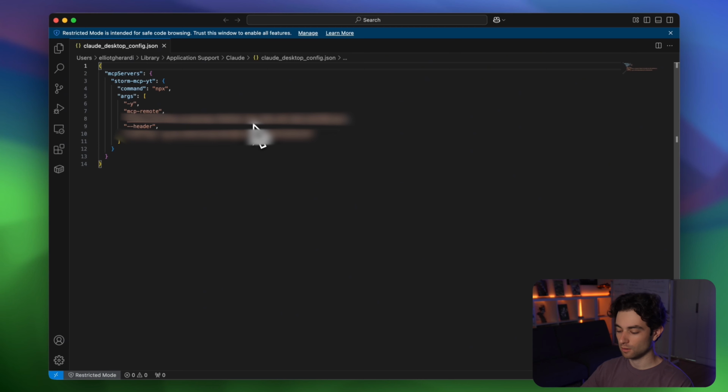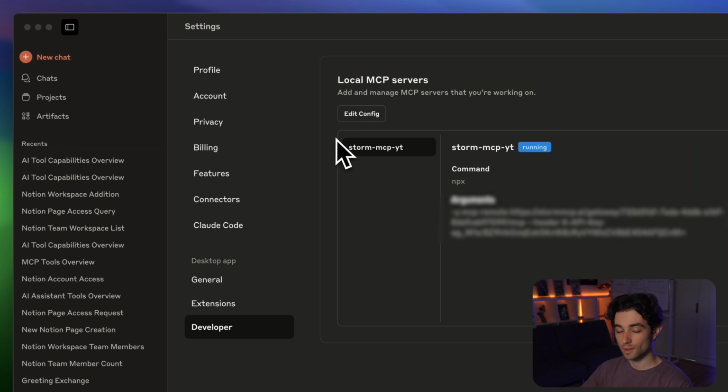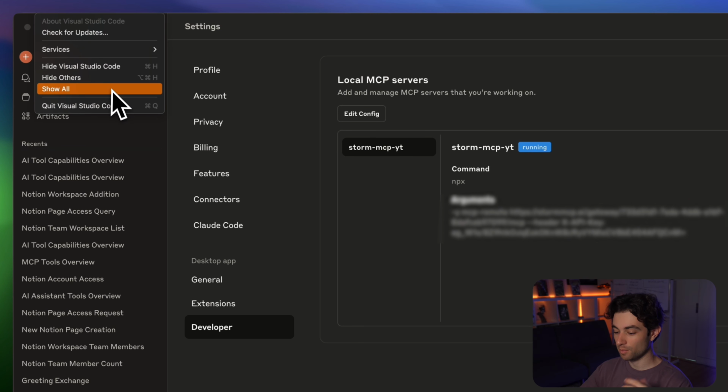You could be using a text editor, whatever. When you open that file, just paste in that configuration that Storm MCP provides, and then just save it. Make sure to save this. Close that out, and then we're going to quit Claude Desktop. We have to make sure that this refreshes. So make sure to go and quit this app and then reopen it.